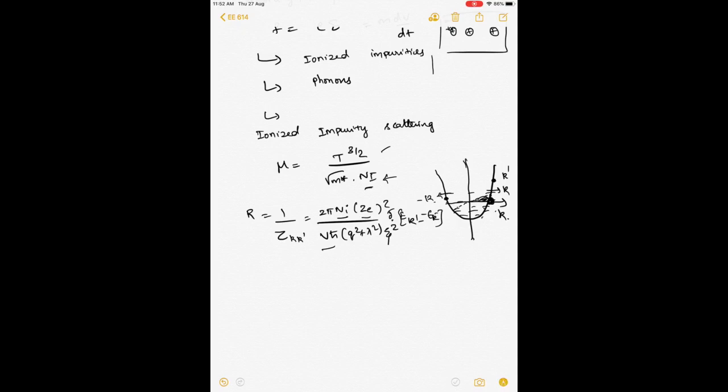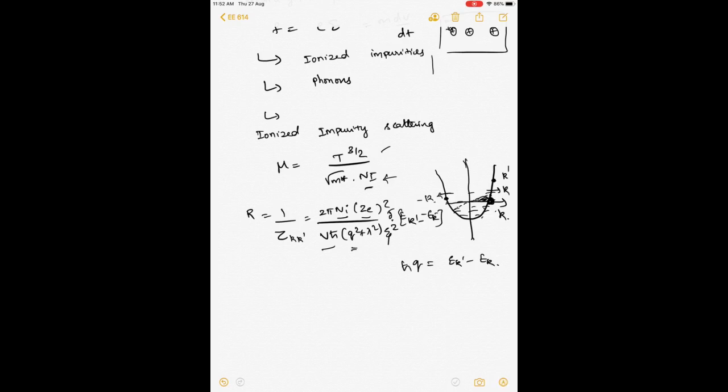So Ze squared is the Coulombic potential, right? Z is the atomic number of the dopant. So basically, it depends on how much is the Coulombic force for an electron which goes by, right? It's proportional to Ze squared, and it's inversely proportional to q squared. So actually q is Ek prime minus Ek, or actually it is k prime minus k times h bar, q, right?